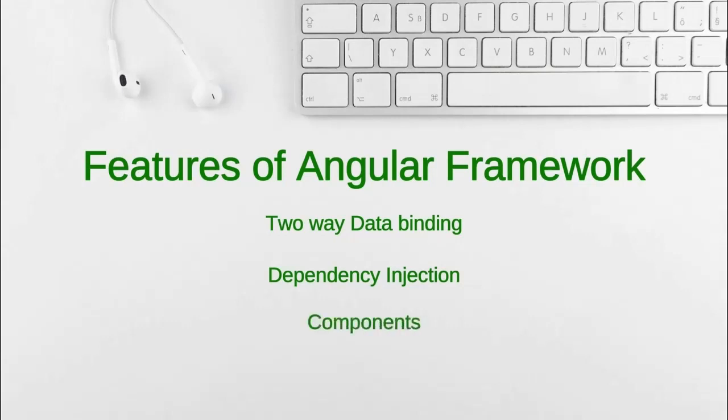Components. The component is the building block of an Angular application. One or more components are rendered as a web page in the browser. A component is a small piece of a web page, and it will have HTML, CSS, and JavaScript or TypeScript tied together. Components can have child components, and they can share data among themselves.